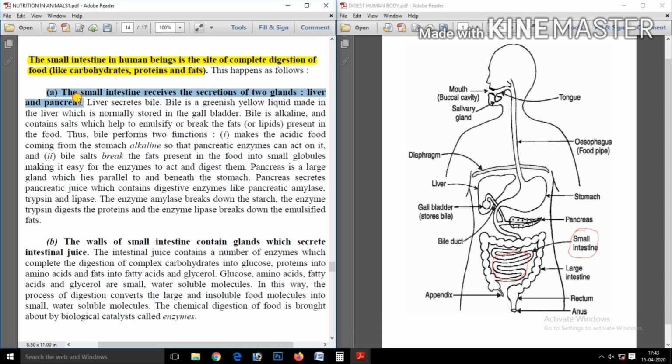Now, the small intestine also receives two secretions from two glands, the liver and pancreas. These are the glands, liver and pancreas. See here in the diagram.